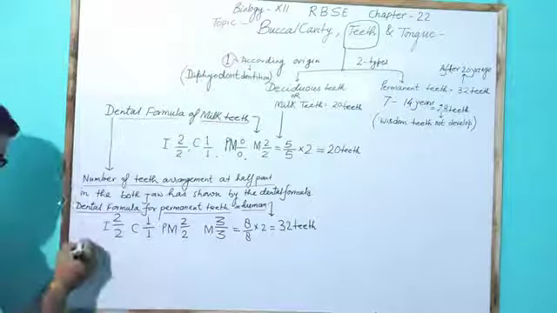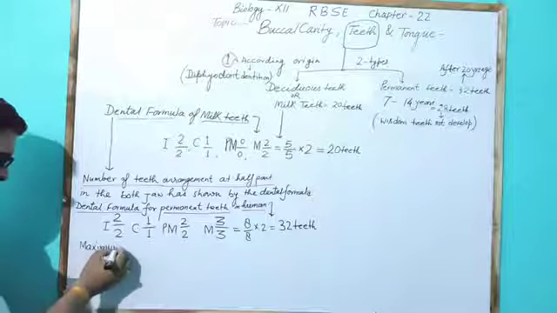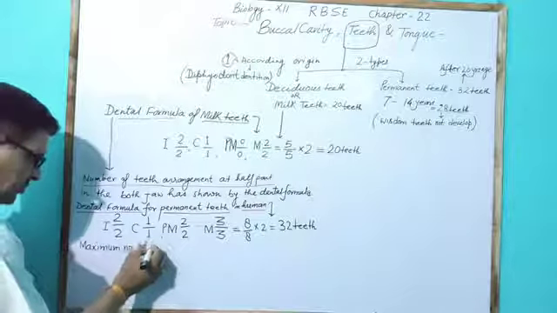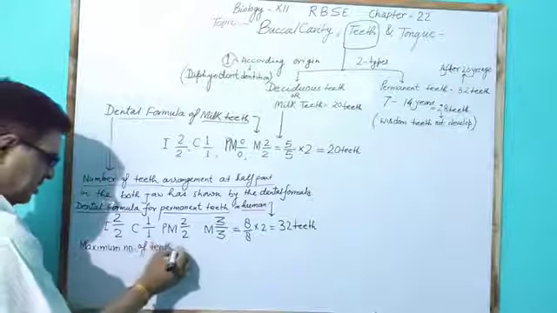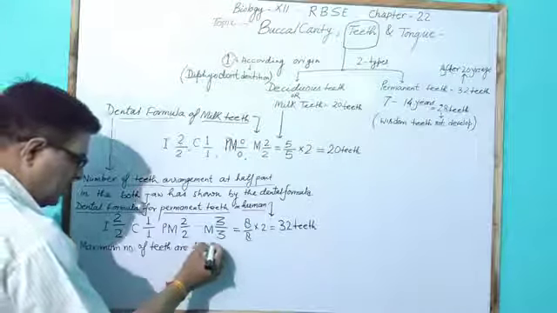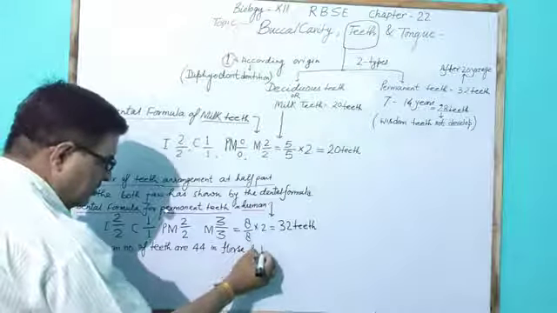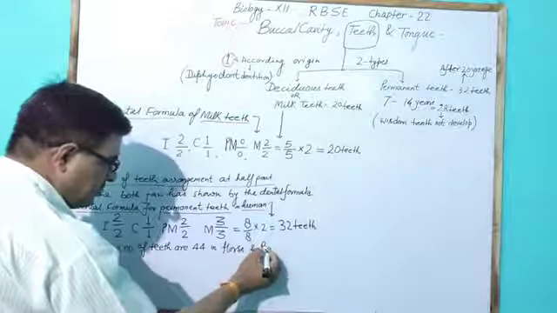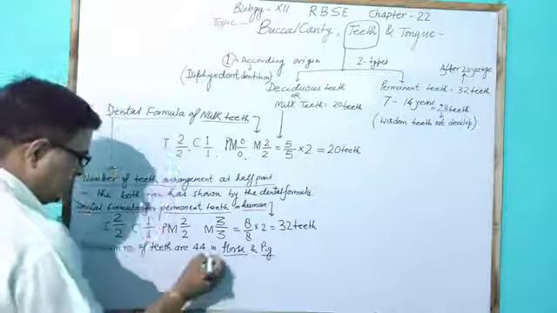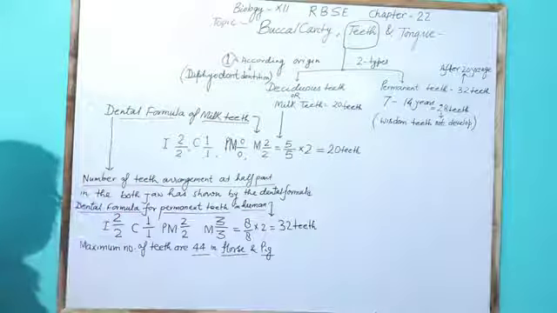So the maximum number of teeth are 44 in horse and pig. In case of horse and pig, the total number of teeth are 44, as given here.